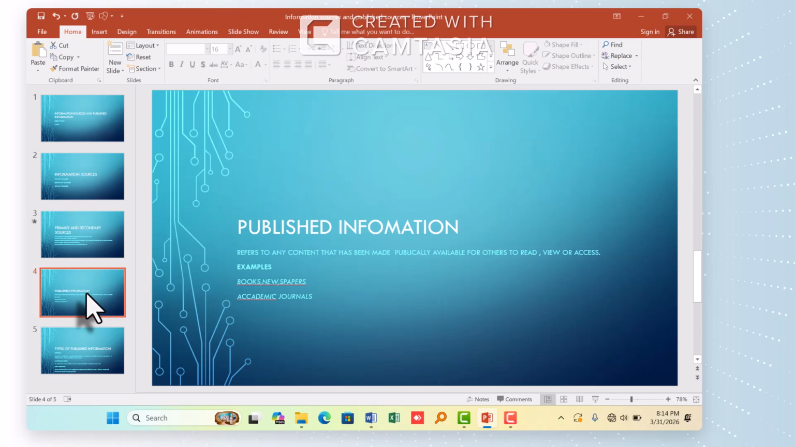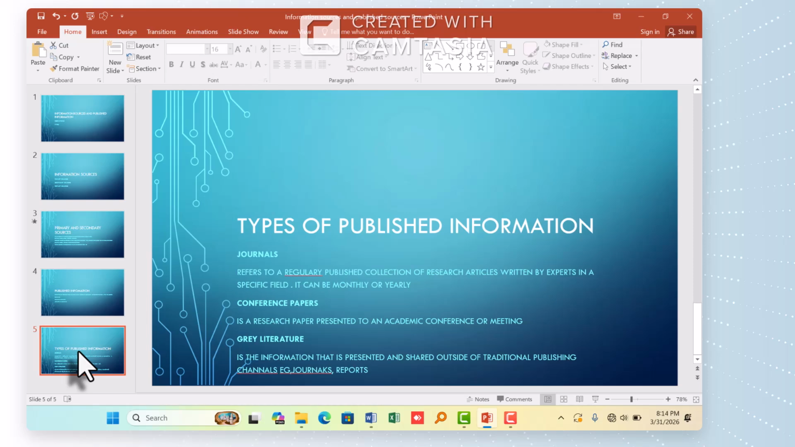So we are going to see the types of published information. We have the journals, the grey literature, conference papers, reports, to mention but a few. The journals refer to a regularly published collection of research articles written by experts in a specific field.